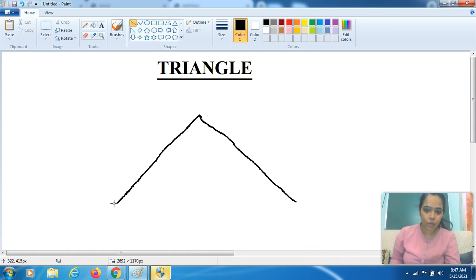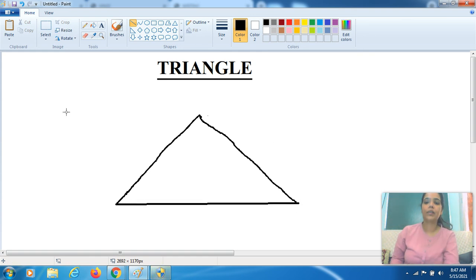From here you have to start and join till the second one. So what is this? This is your triangle. How many sides are there? There are three sides. This is a triangle.